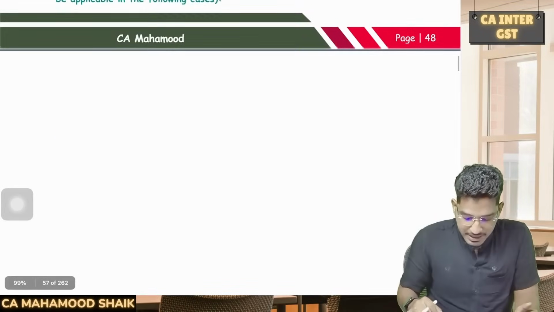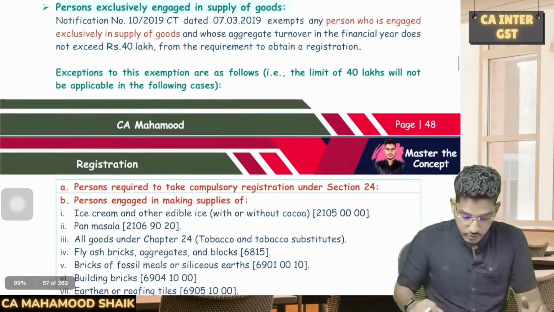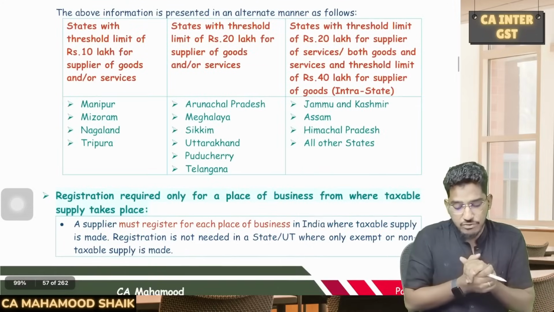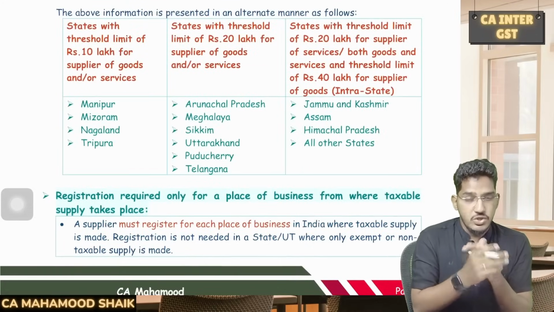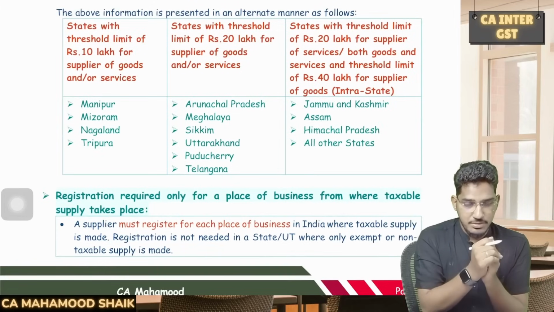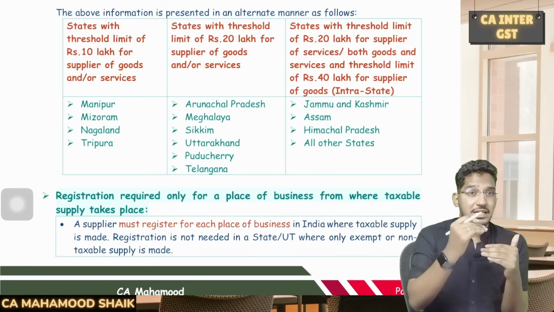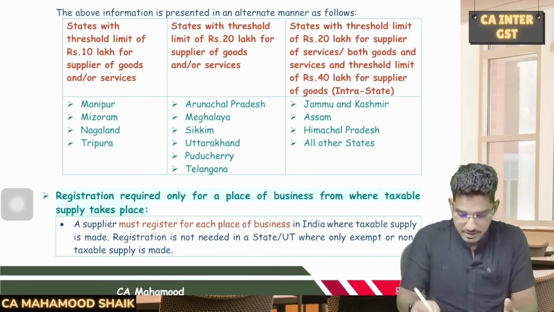So now comes the applicable threshold limit. By following the above formula, we will calculate the aggregate turnover. Now, what is the applicable threshold limit? This aggregate turnover I have to compare with my applicable threshold limit. If my aggregate turnover exceeds the applicable threshold limit, then I become liable for registration. If my aggregate turnover is within the applicable threshold limit, then I am not required to obtain the registration.